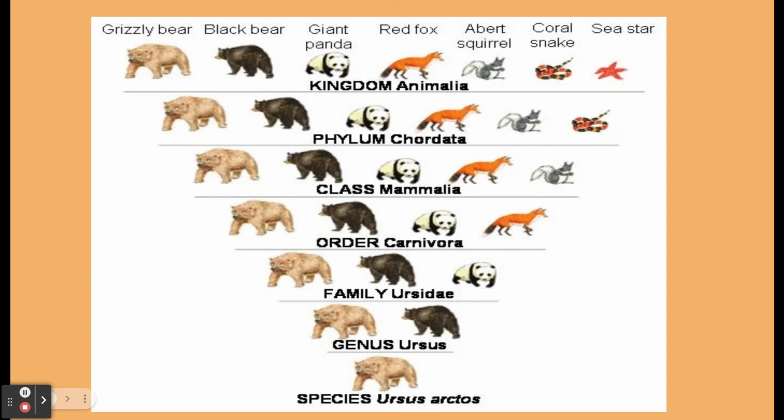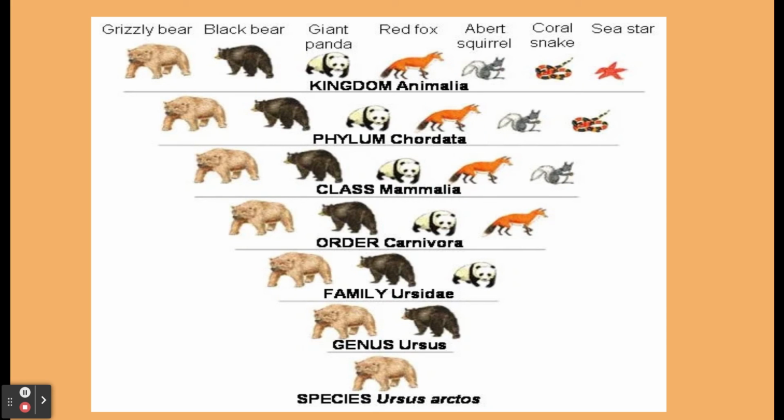This is another visualization. We go from our largest, or one of the largest groupings, our kingdom, Animalia. You can see that it includes the bears as well as a fox and a squirrel and a snake and a sea star. Then if we look at the phylum Chordata once again, which is the phylum that has the backbone, the sea star is now eliminated because it is not included in this phylum. If we look at mammals, now the snake is no longer included because it does not have sweat glands, it does not have fur, and it does not give birth to live young.